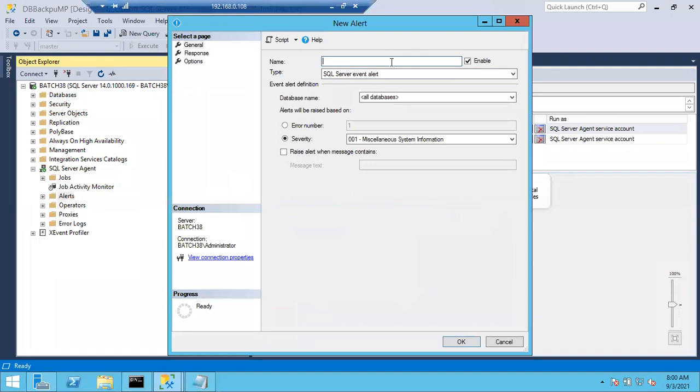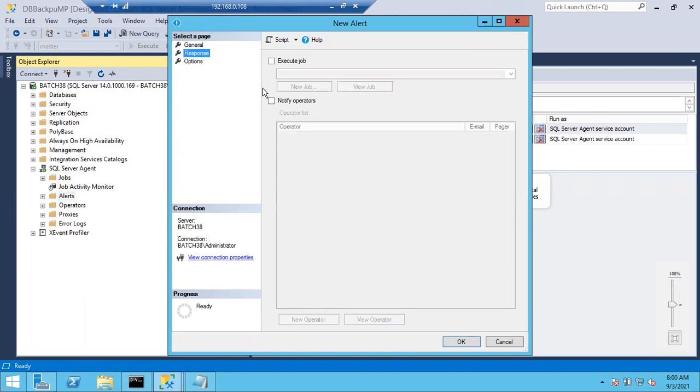Alert name: login failure. SQL Server event. You can see here, there are 3 types of alerts: SQL Server event alert, performance condition alert, WMI event alert. As we know the exact error number, choose SQL Server event alert on all the databases. What is the error number? Login failure 18456. Right? So what is the response? It has to notify operator.